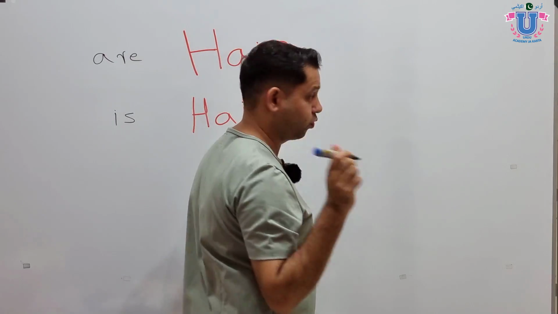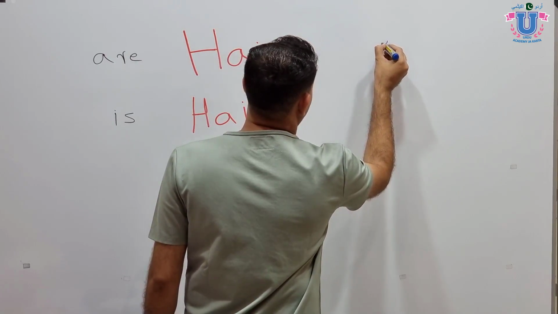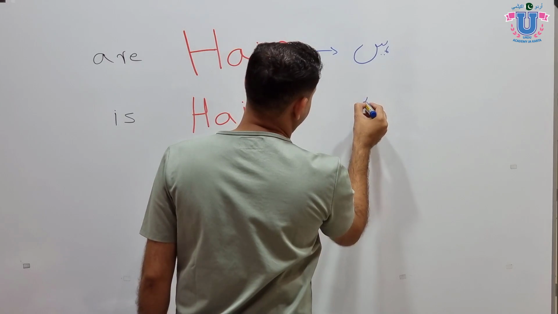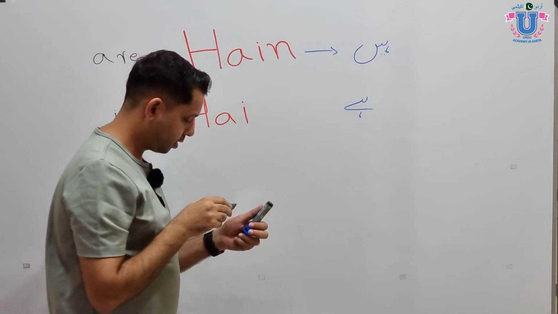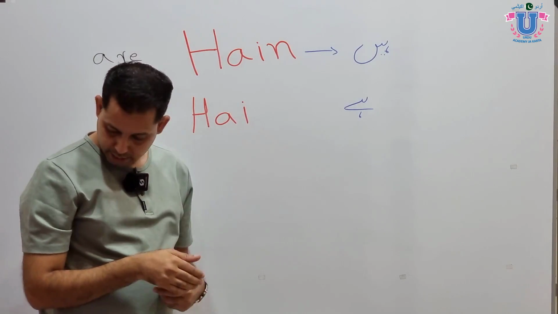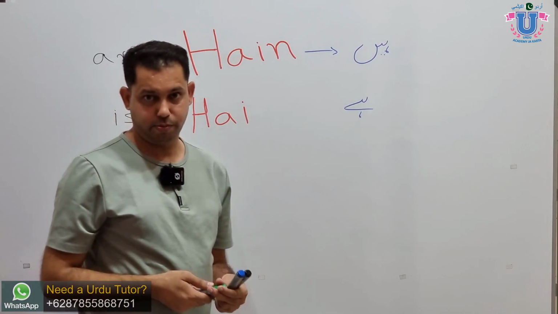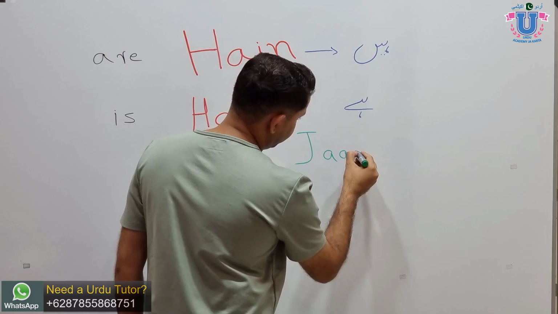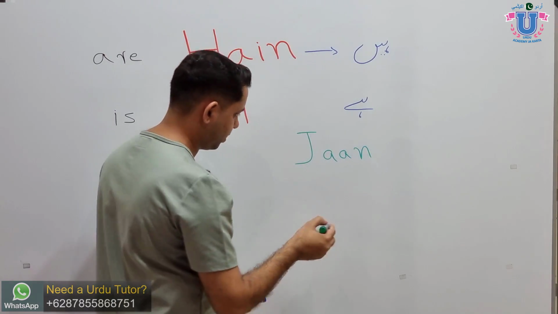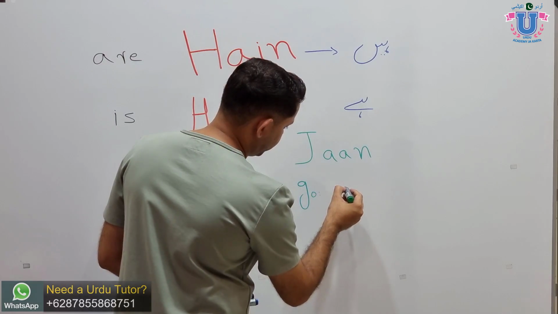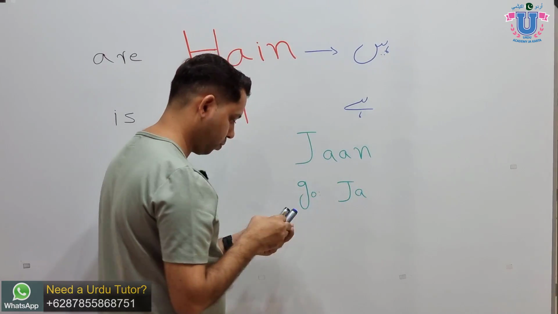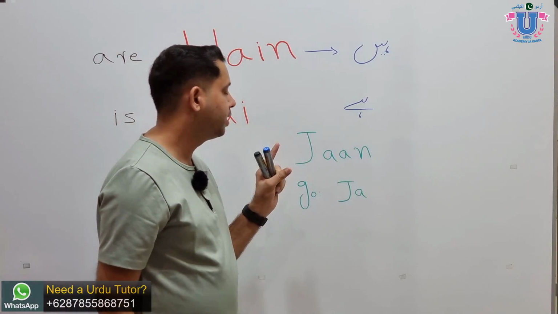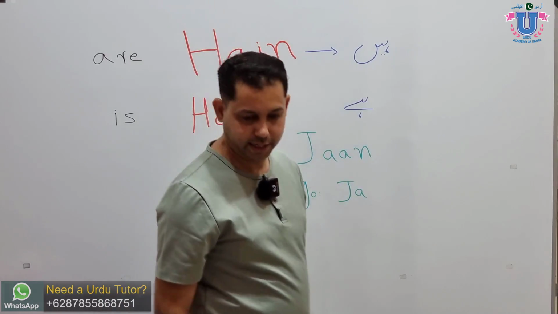Let me write in Urdu script, okay? This is hey and this is hey. To understand the difference in pronunciation, the example I have is an English example, okay? We have an English word, John, and then another Urdu word, go, which means ja. The ja is the root of the verb to go. Now, say with me, John. Say again, but say slowly. John.